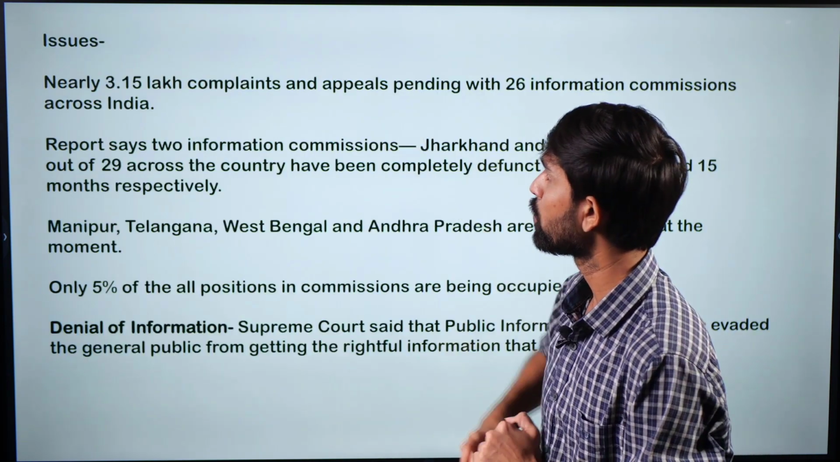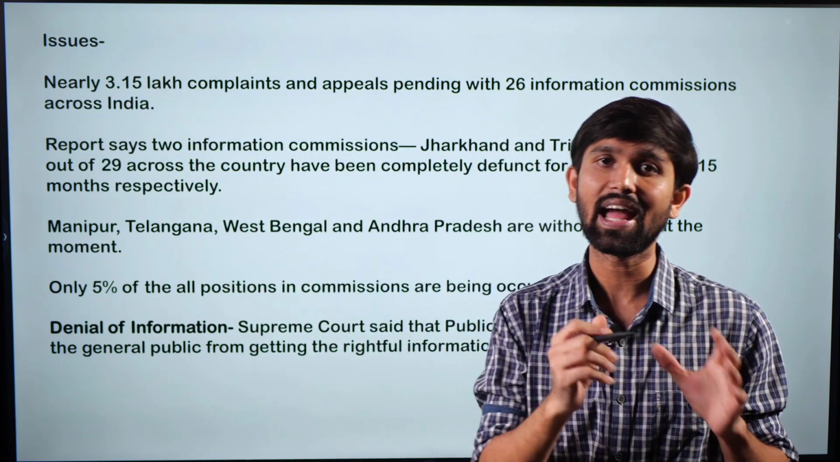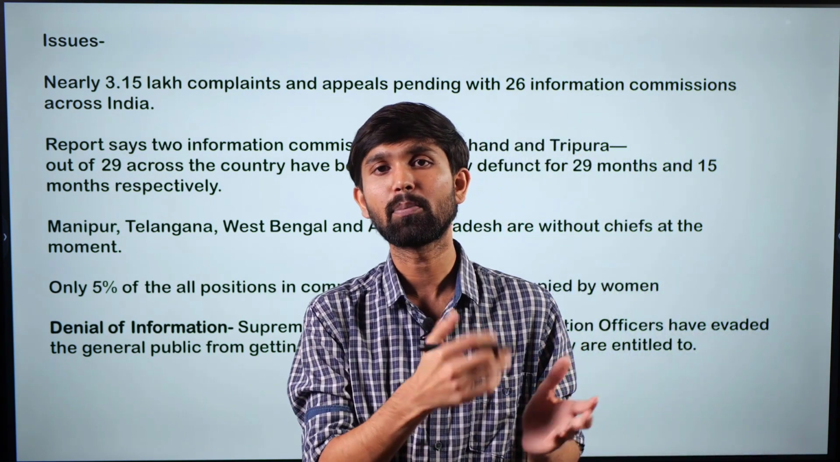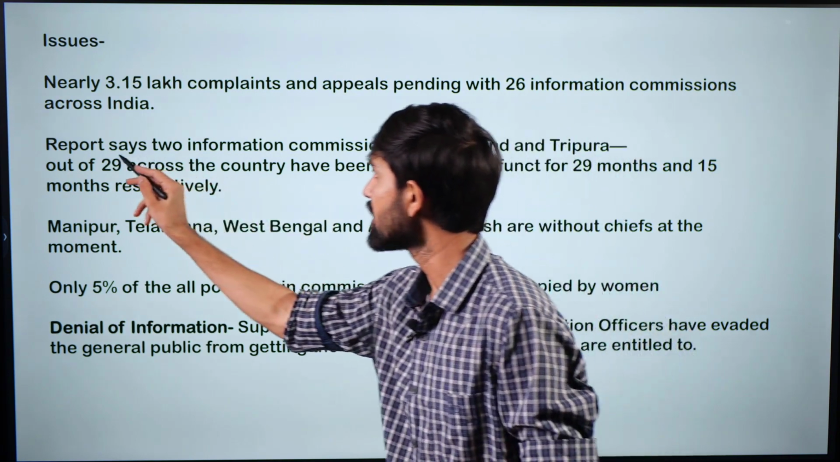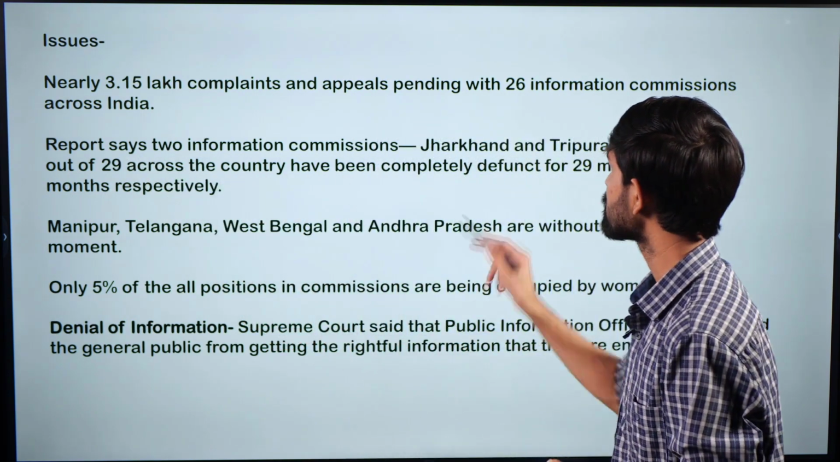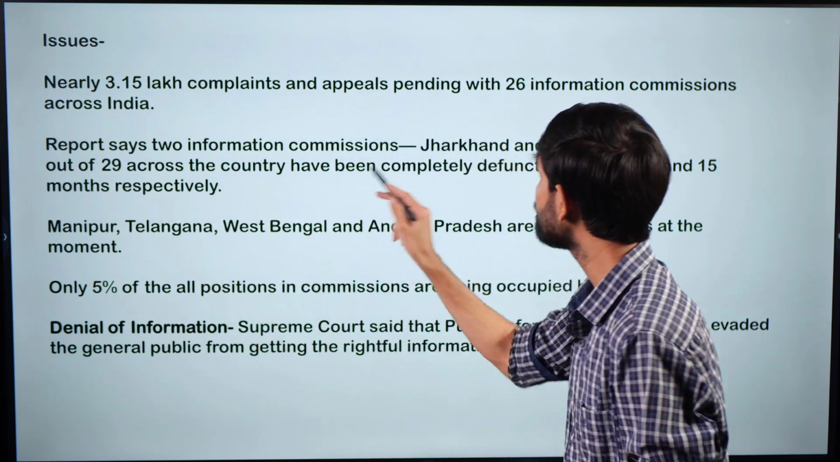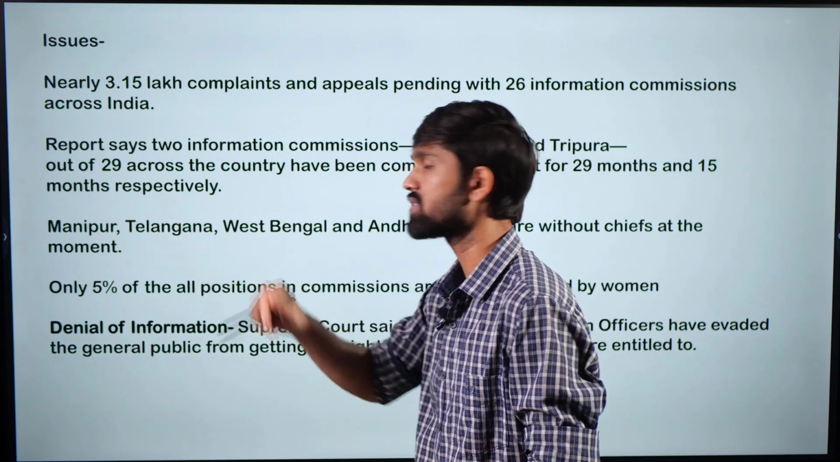So, in this provisions, as we saw, there are national and state commissions. So, this is where the report says that across all these commissions, there are 3.15 lakh complaints pending, which gives us an idea as to how smooth the process of responding to pleas and appeals is going on. The report says that 2 information commissions of Jharkhand and Tripura of the 29 across the country have been completely defunct for 29 months and 15 months respectively.